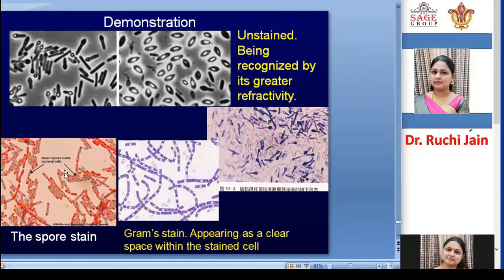and they are seen in different colors. These are blue, these are red. Endospores are not seen in any color. In this, green color is there. Here, no color is there. This is again a different picture. So these are endospores.